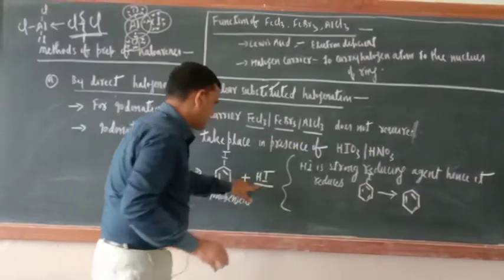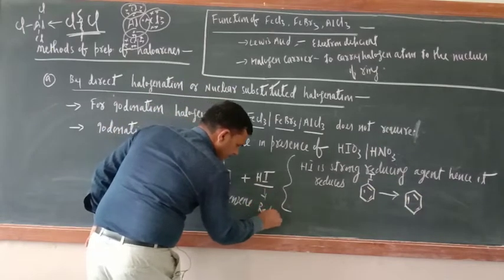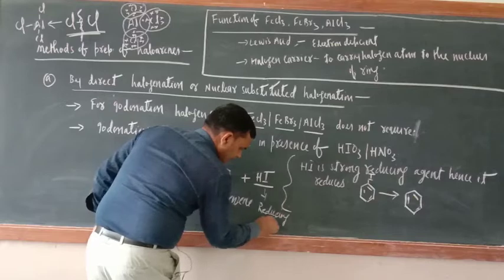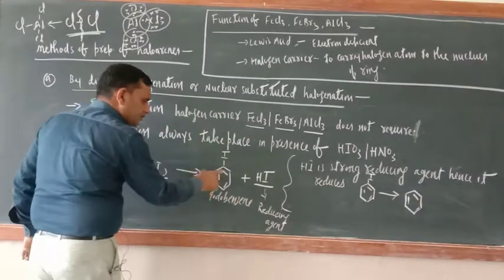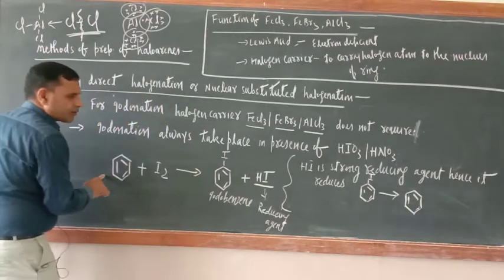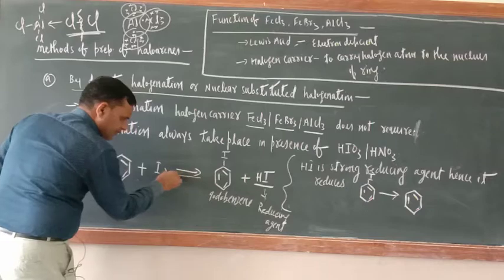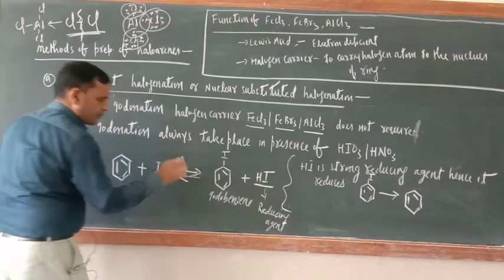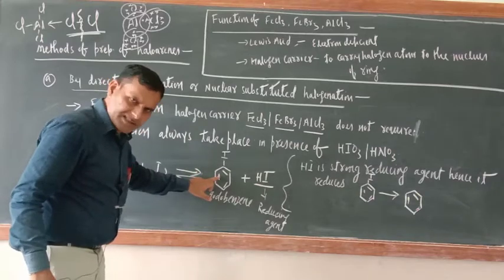This is a reducing agent, so it will reduce iodobenzene back to benzene. It means this will be a reversible reaction. So the yield of iodobenzene will be less.